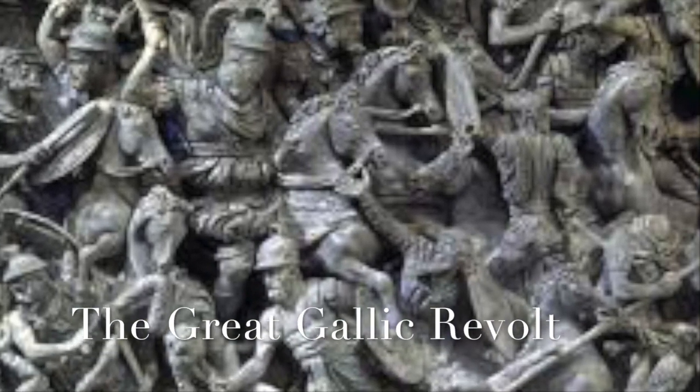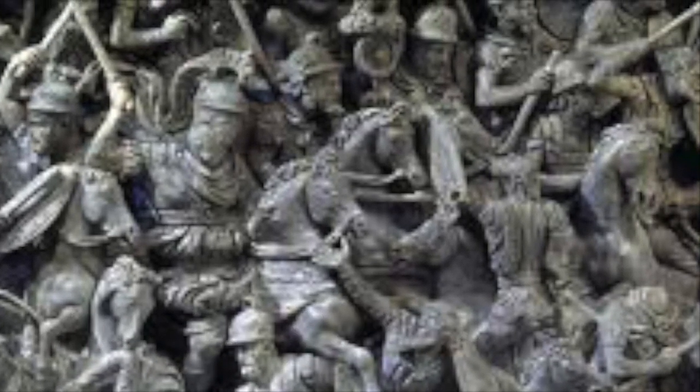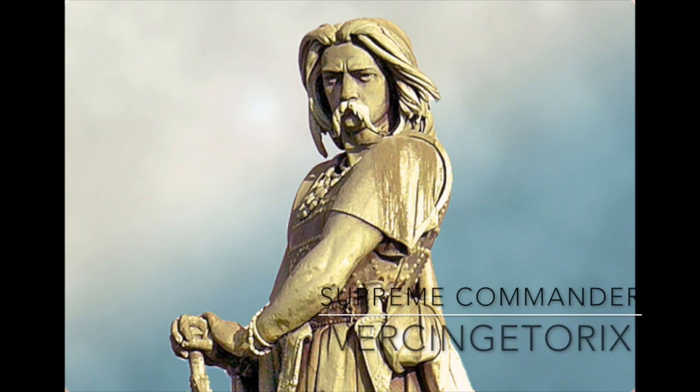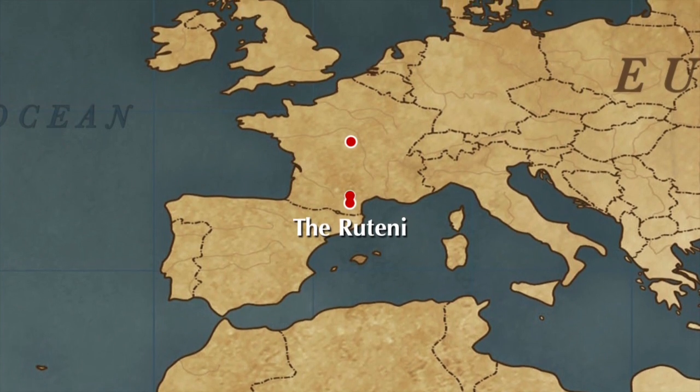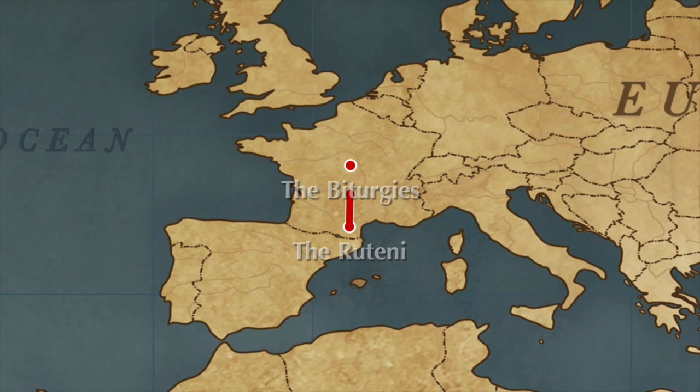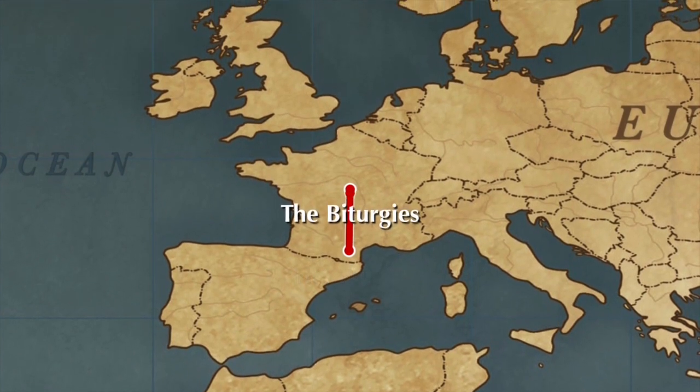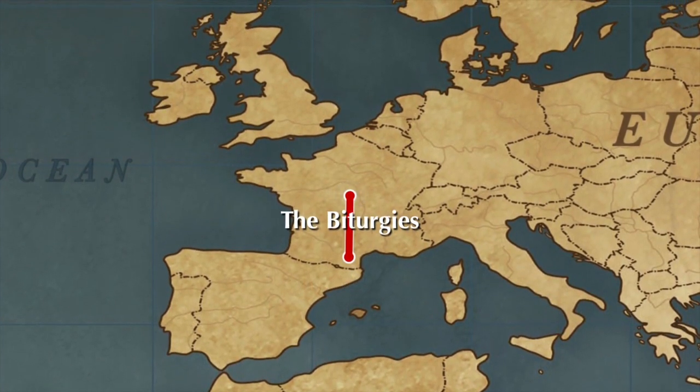In 53 BC, the Third Revolt, also known as the Great Gallic Revolt, occurred. The rebels started the rebellion by appointing Vercingetorix as the supreme commander. His first move was to split his army into two. One half went to the south into the lands of the Ruteni, a threat to the Roman province, and another half, with Vercingetorix, moved to the north to attack the Berberishes.